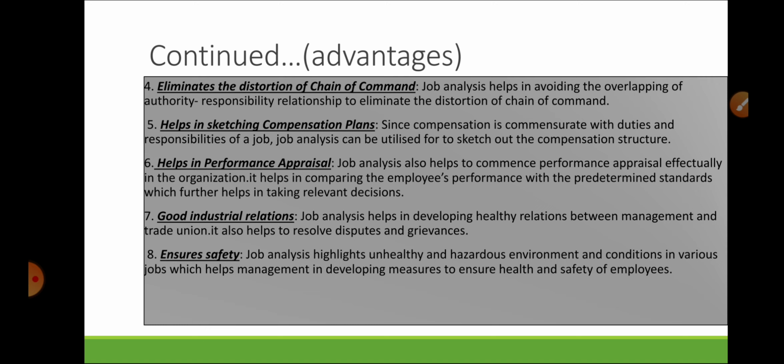Next is eliminating the distortions of chain of command. Job analysis is helpful in avoiding overlapping of authority-responsibility relationships, to eliminate the distortions of chain of command. The reason being, in job analysis we frame out that this job and this duty is to be performed by this person with this employee code. So there is no overlapping of the authority-responsibility relationship. So job analysis provides you an ease in providing the authority and responsibility in the firm.